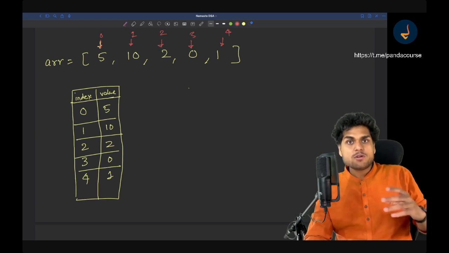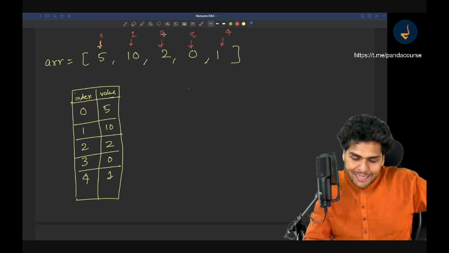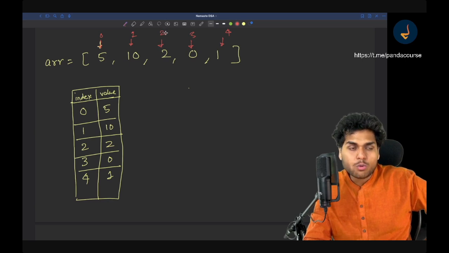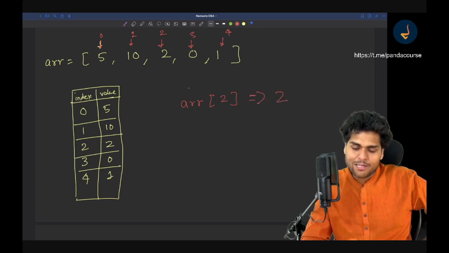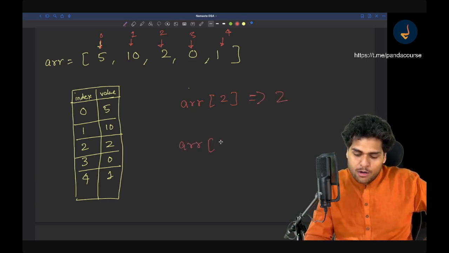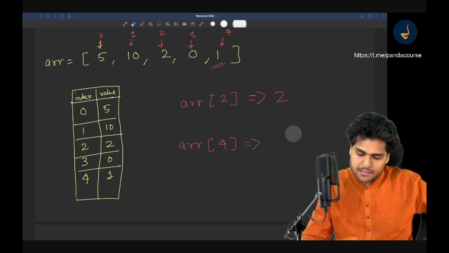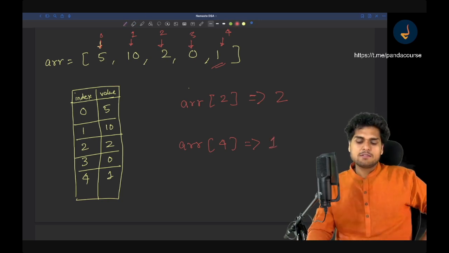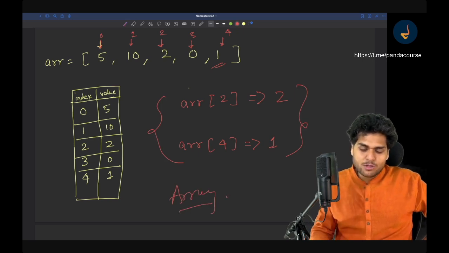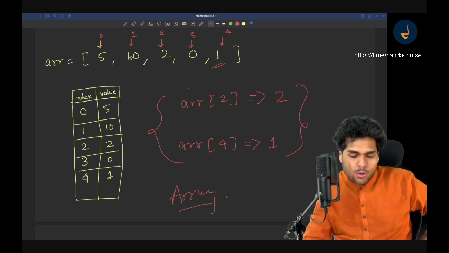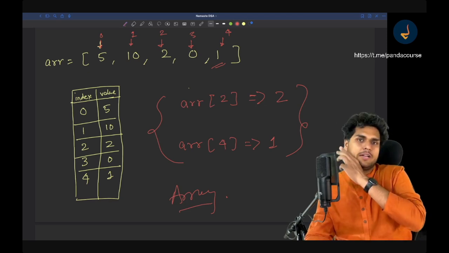Suppose you want to find out the number or the value at the second or the 2 index, how can you find it? You can just do ARR of 2 and it will give you the value 2. If you want to do ARR of 4, that will give you the value, sorry, 1, not 4. 1. Okay, let me erase this. It will give you the value 1. Got it? So that's how arrays work, right? This is an array. It stores index and value, and it automatically starts the index from 0, 1, 2, 3, 4, 5, 6, and it goes on, right? Till all the array elements.